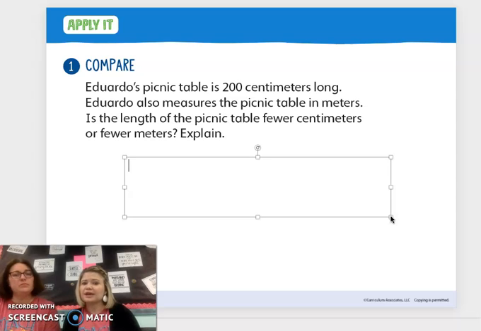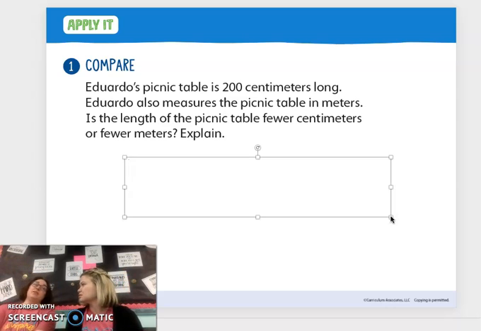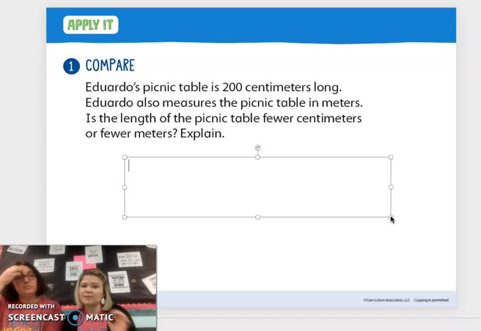So, if Eduardo's picnic table is 200 centimeters long, how many meter sticks is that? Well, you know what a cool thing is? We just take off the zeros. That's right. Right? It's easy. You just take off the zeros: 100 plus 100 equals 200, or 1 meter stick plus 1 meter stick equals 2 meter sticks. Okay, so let's talk about it.